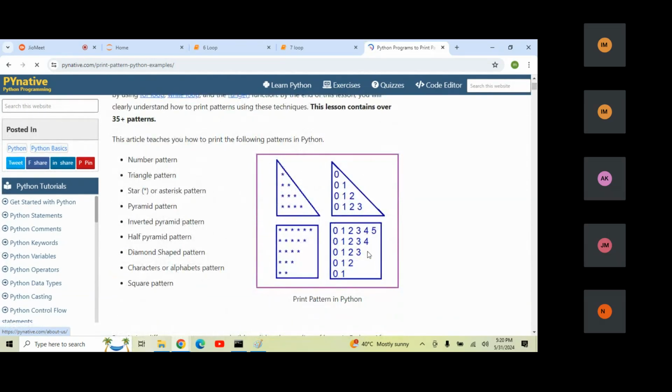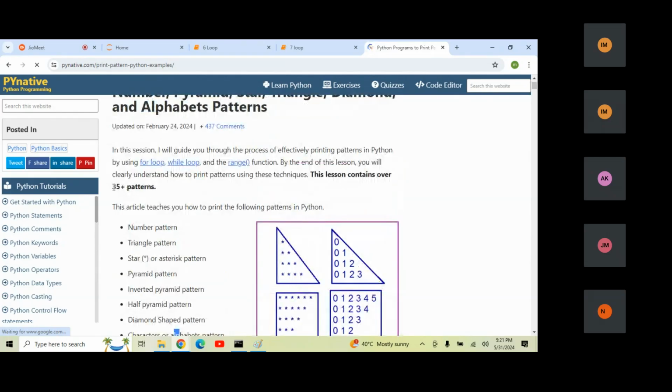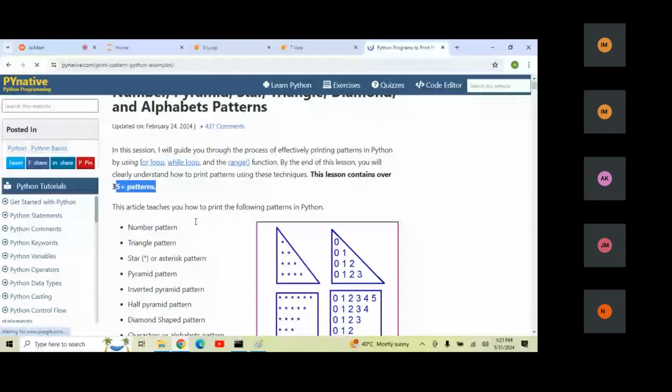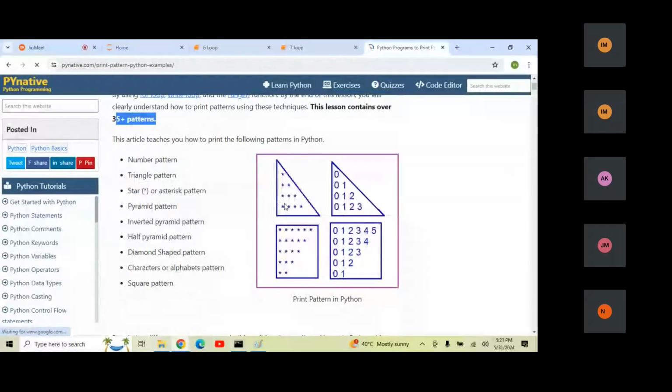Now you can see this is one pattern. There are star patterns, number patterns, triangle patterns, pyramid patterns, inverted pyramid, half pyramid, diamond shape, and character patterns. In total he has added 35 examples. We are going to see 2-3 examples, and after that you have to practice all 35. Don't ignore even one pattern. Most technical interviews will ask you to draw one type of pattern.